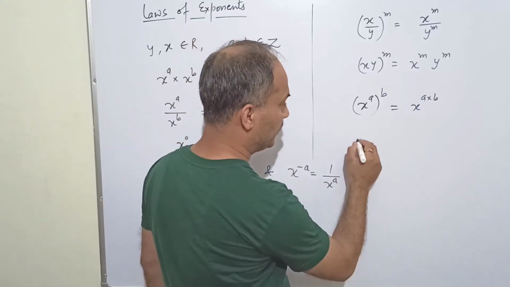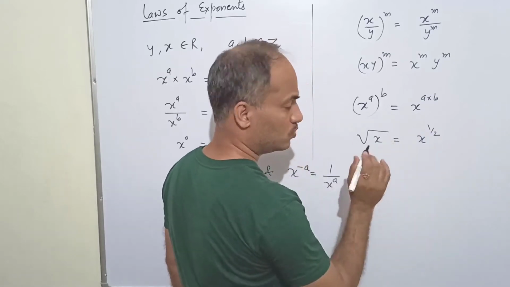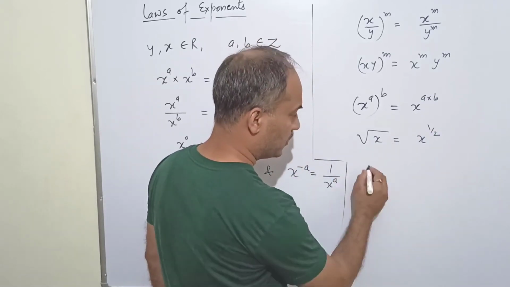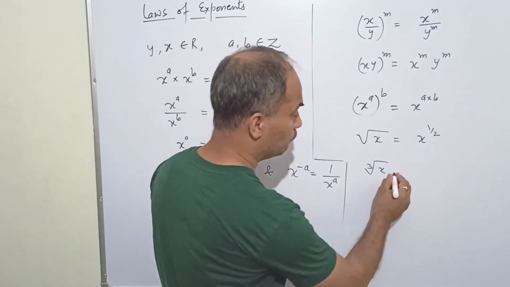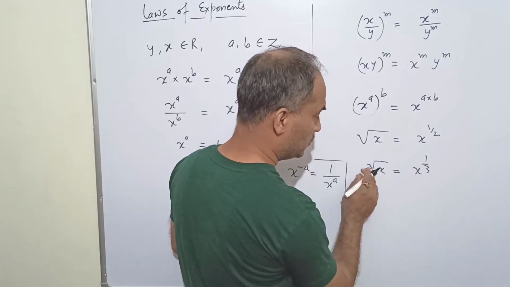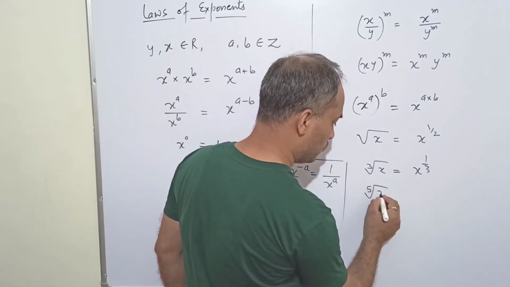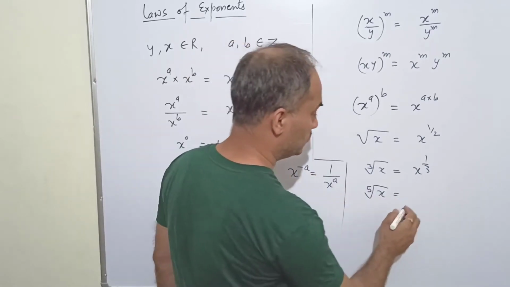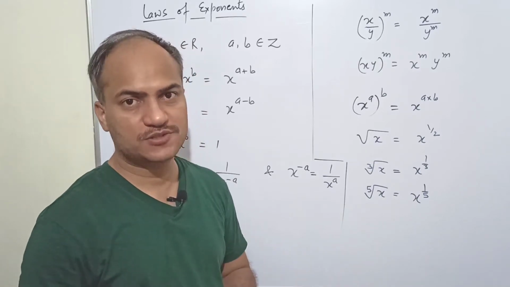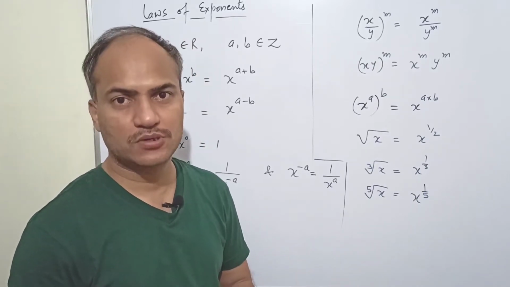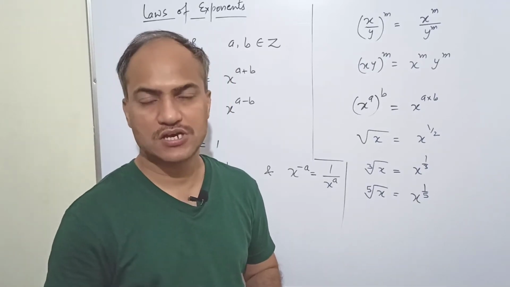One more thing, whenever the square root sign is there, it means the power is 1 upon 2. Similarly, if we have the cube root sign, it means the power is 1 upon 3. So whatever number is written here, these are fractional powers. Suppose 5 is written, this is called fifth root of x, so it will be written x to the power 1 upon 5. These are some laws of exponents for real numbers limited to 9th class. There are many other laws, but I think for 9th class these laws are sufficient.